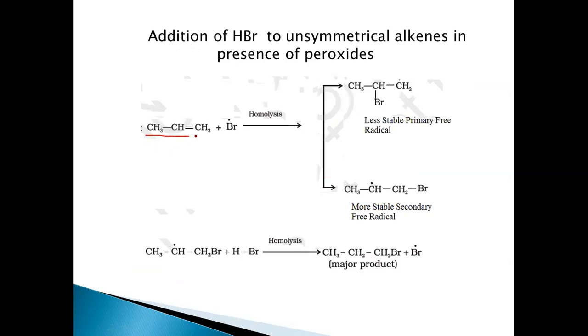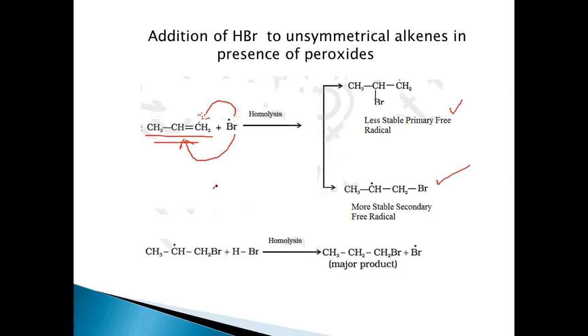When HBr is added to propene, the Br free radical adds, and when Br attacks this carbon or this carbon, it results in the formation of two types of free radicals. This one is a secondary and this one is a primary free radical.